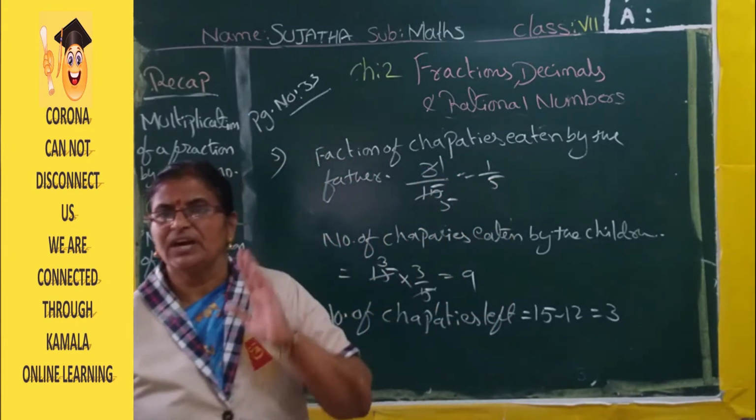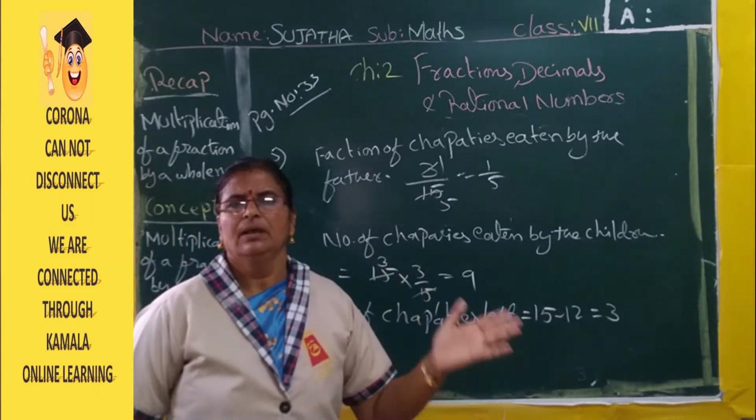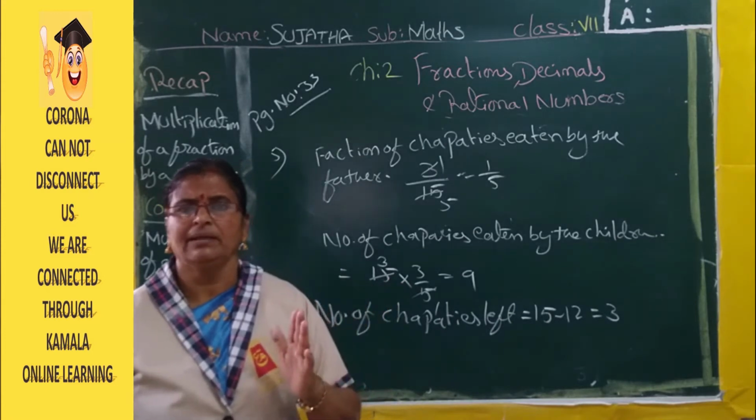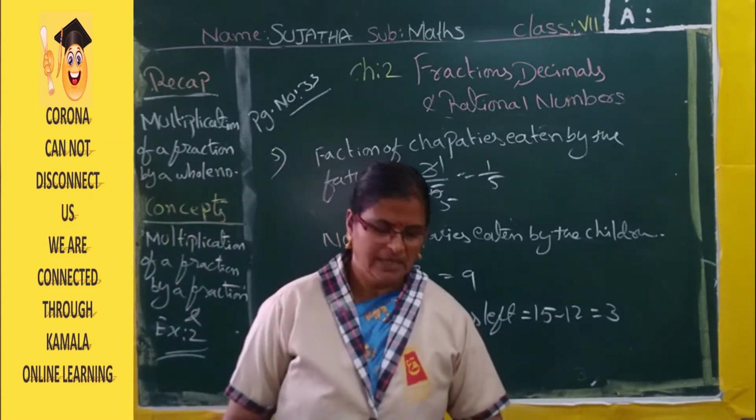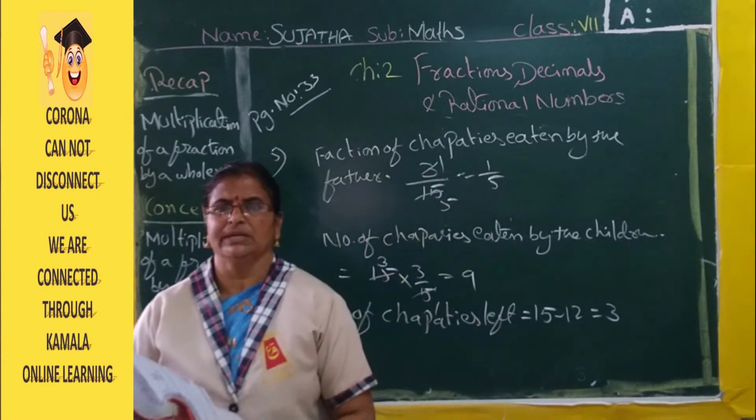So how much part is father eating? 1 by 5th part. Mother is also eating 1 by 5th part. But children are eating 3 by 5th part. Okay. Like that you can do it. Okay ma, as it is you can copy from the textbook.